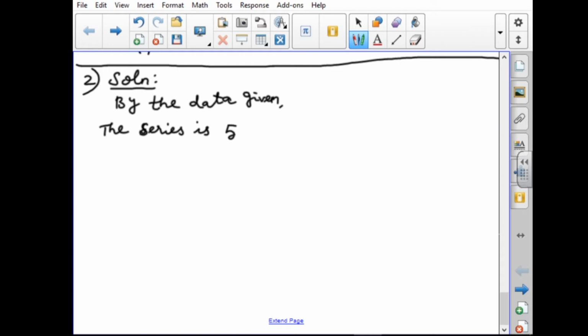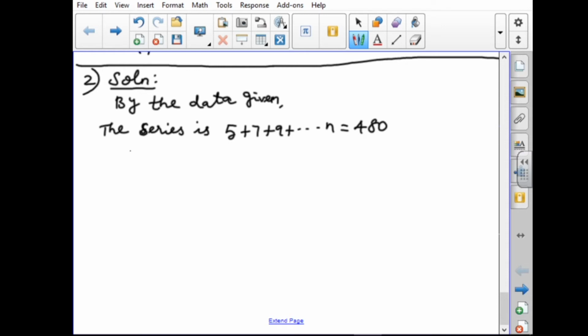The condition given is odd integers, so 5, the next one is 7, the next one is 9, like that up to n terms. They have given the sum of the terms, that is 480.